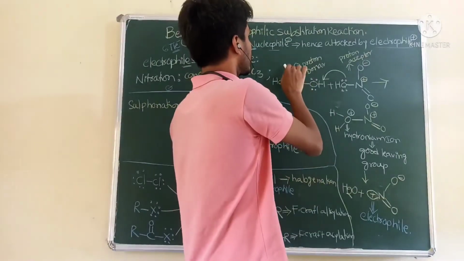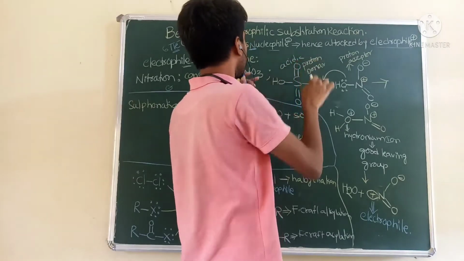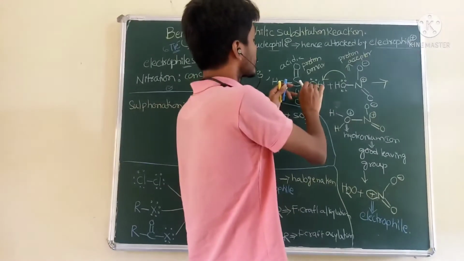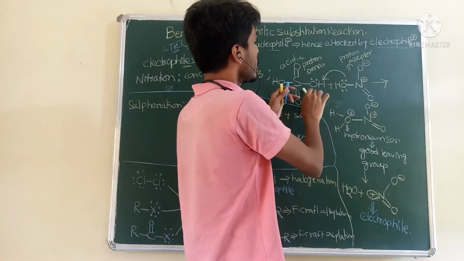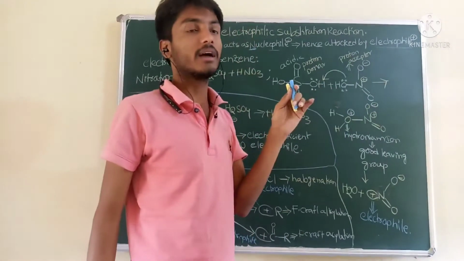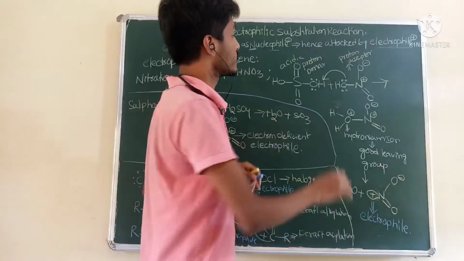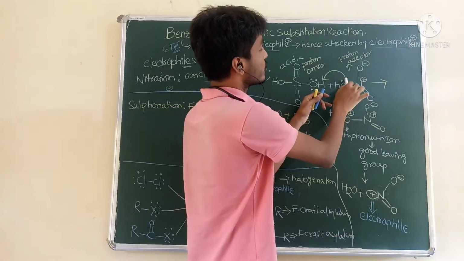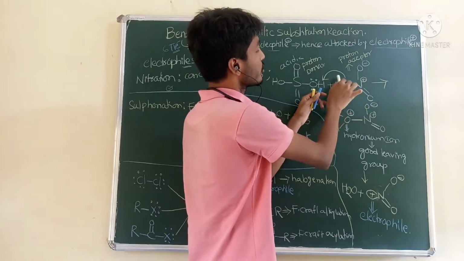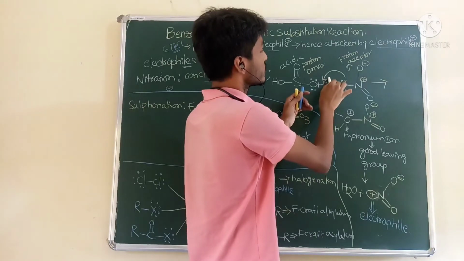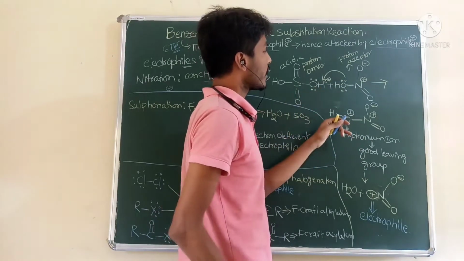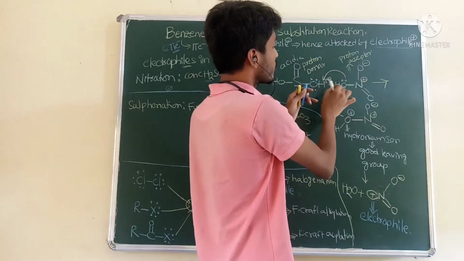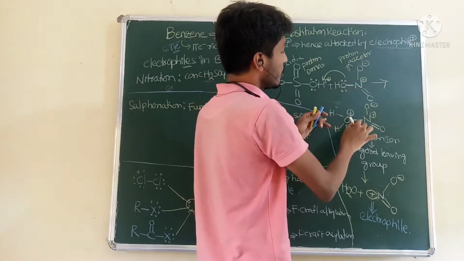This is acidic in nature, and nitric acid is also acidic in nature, but in case of concentrated sulfuric acid and nitric acid, the sulfuric acid acts as a proton donor. Sulfuric acid is more acidic than nitric acid, hence it will donate the proton to it. The oxygen contains two lone pairs of electrons. This lone pair attacks the delta positive hydrogen. This hydrogen is removed; sulfuric acid is the proton donor and this is the proton acceptor. The proton goes onto this oxygen atom, and there is a formation of hydronium ion.